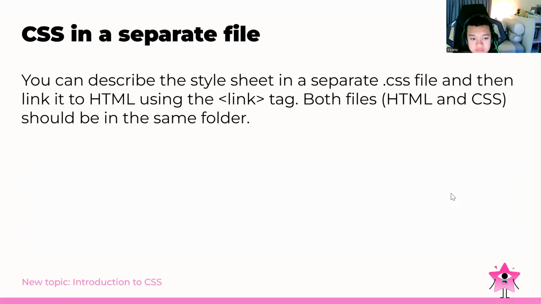So now in the style file, we can embed the CSS inside our code, or maybe we can also split it. We can also describe the style sheet in a separate CSS file and then link it to our HTML content. Both files, HTML and CSS, should be in the same folder. If you want to make only the CSS content, maybe to reuse it for the next purpose of your development, we can split this. But make sure that you place this in the same folder. So it will look like this. We just need to link.